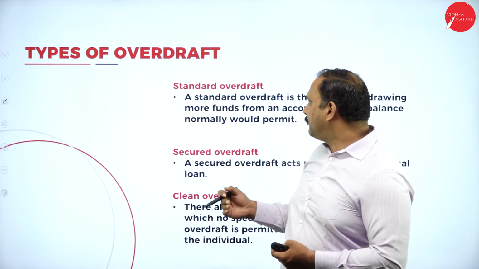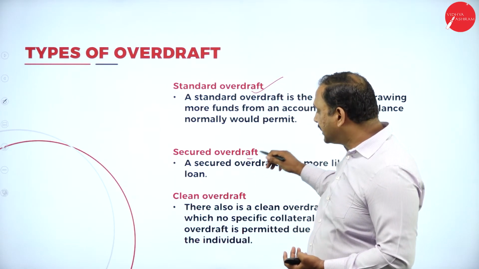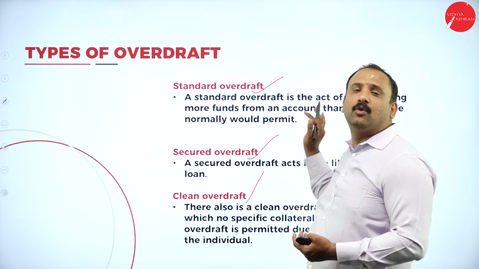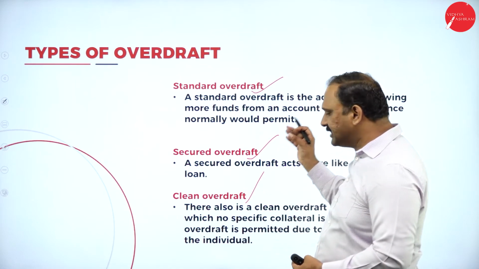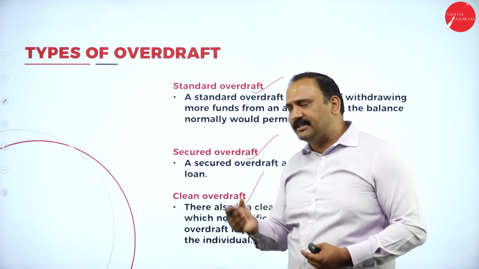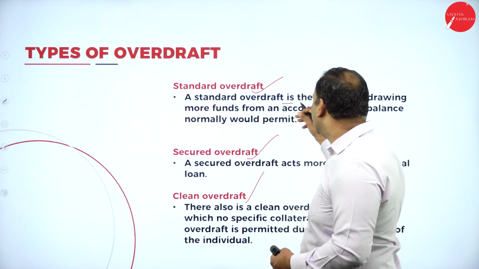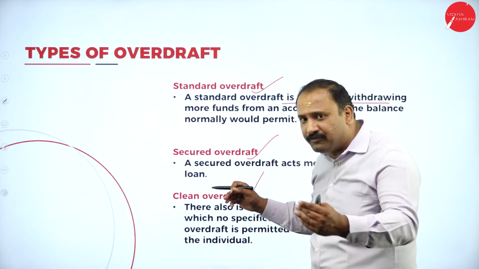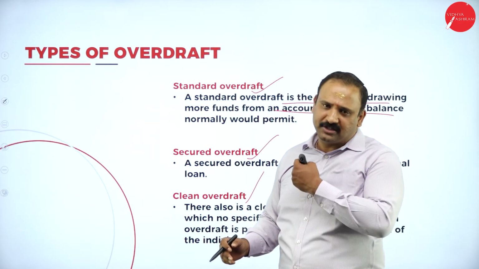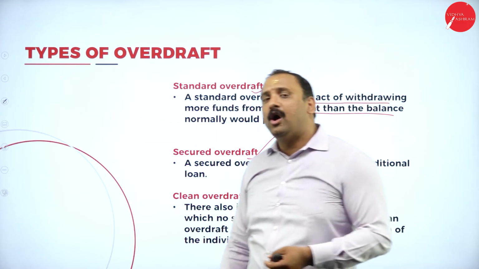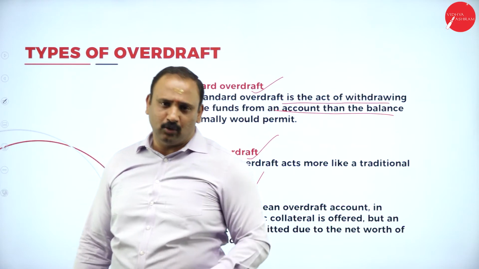Now, the types of overdraft, what you are going to see today, are the standard overdraft, secured overdraft, and clean overdraft. So, do we have types of overdraft? The answer is definitely yes. Let us see that one by one. Now, when I say a standard overdraft, that means an overdraft is an act of withdrawing more funds from the account than the balance would normally permit. So this is a very, very common way of taking an overdraft that is way beyond your normal account balance.